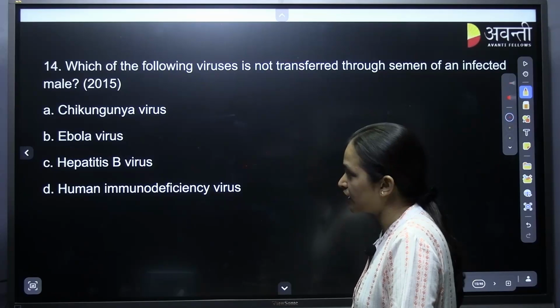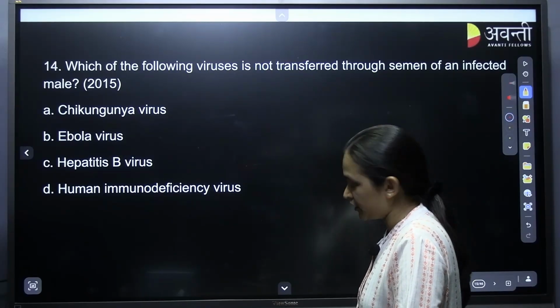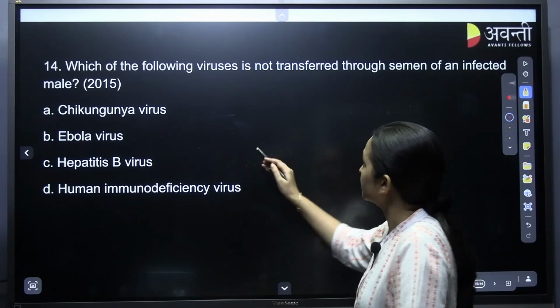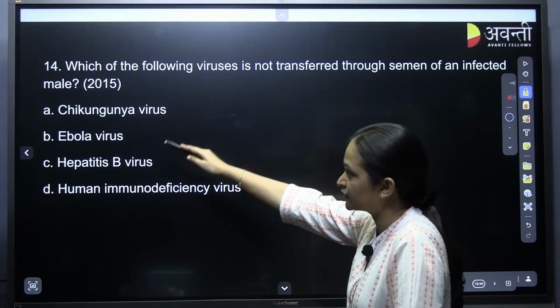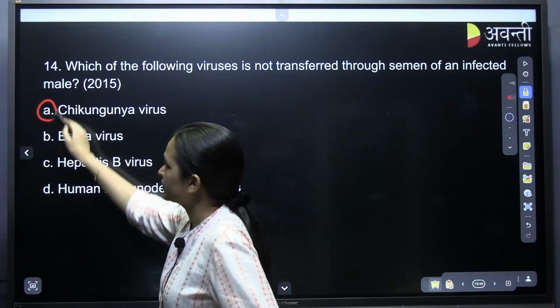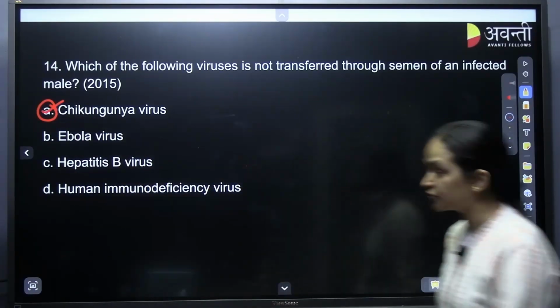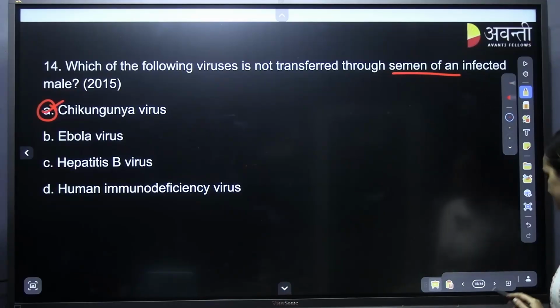Chikungunya virus, Ebola, hepatitis B and HIV. You know HIV will definitely be transferred, hepatitis B virus will be transferred, Ebola will be transferred, but what about chikungunya? It will not be transferred through the semen.